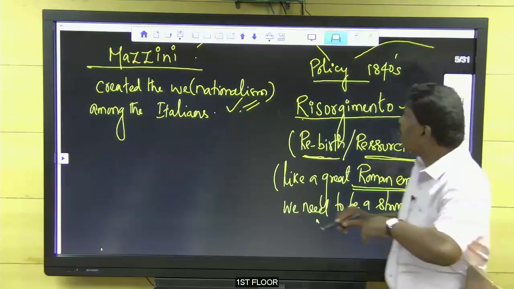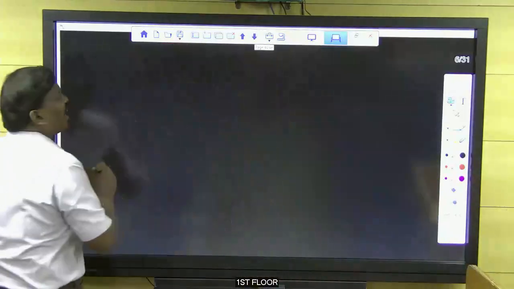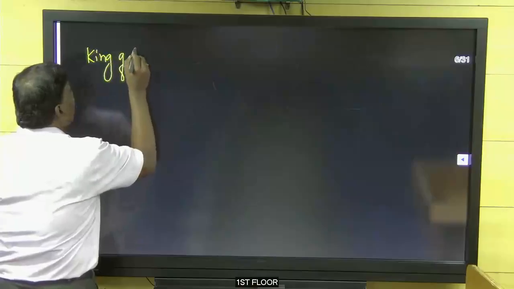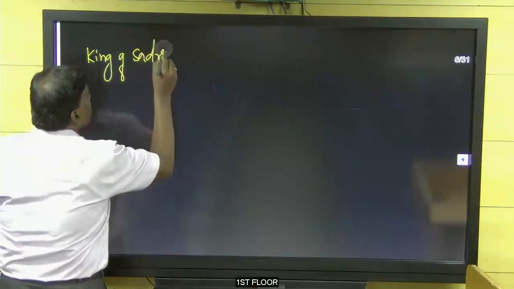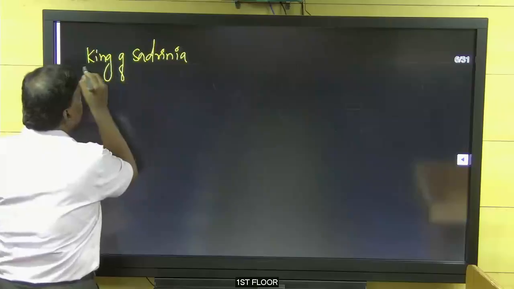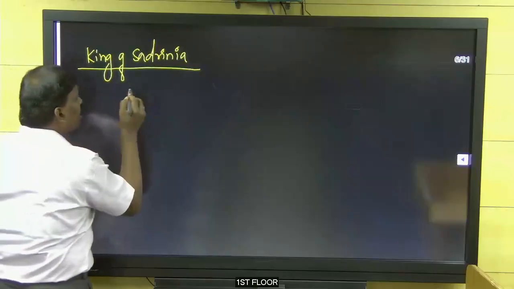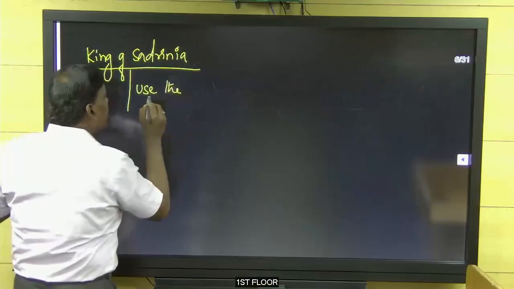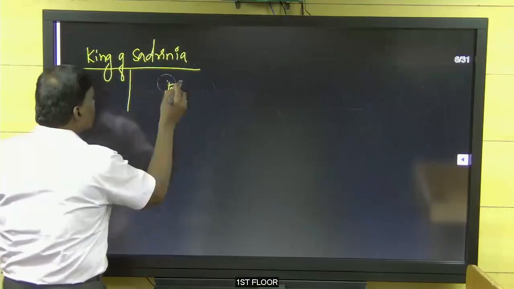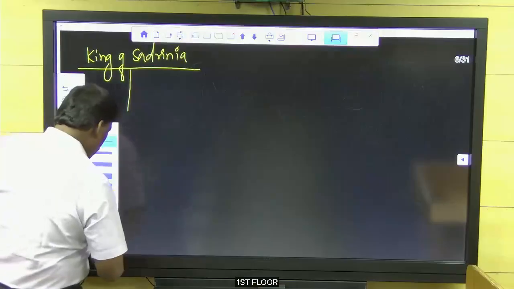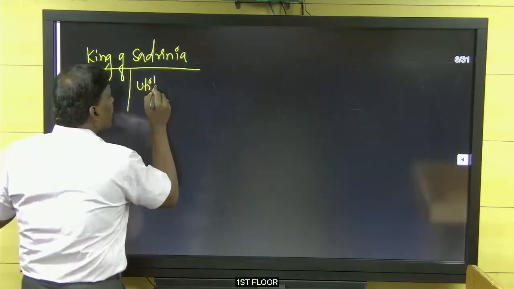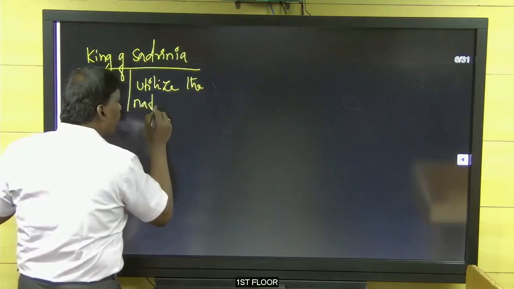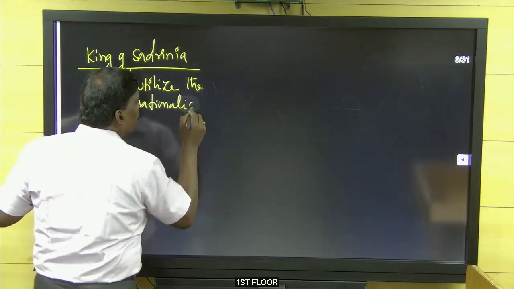Now we are moving to another personality, the king of Sardinia. The king of Sardinia wanted to use the nationalism. What? The king of Sardinia wanted to utilize, you can write it as utilize, the emerging nationalism.